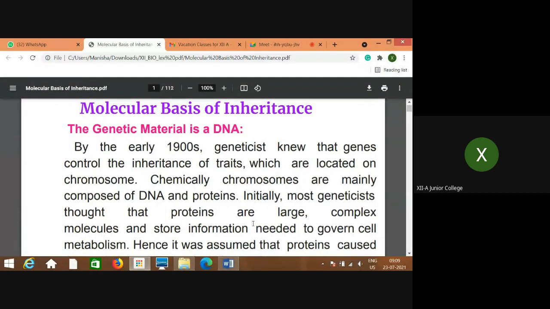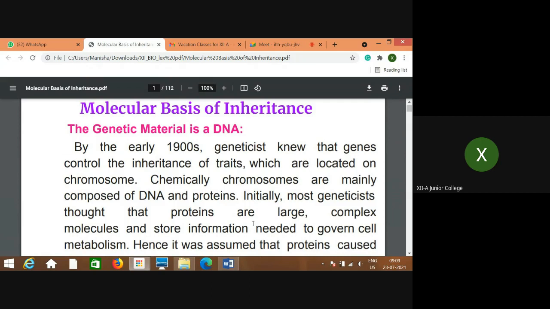See, by the early 1900s, geneticists knew that genes control the inheritance of traits and are located on chromosomes. Chemically, chromosomes are mainly composed of DNA and proteins.